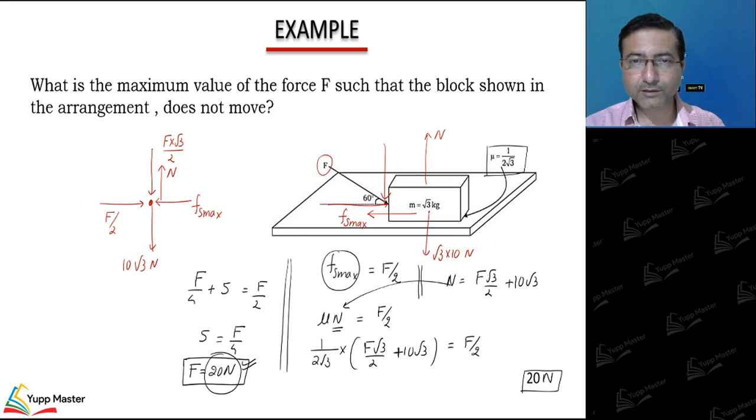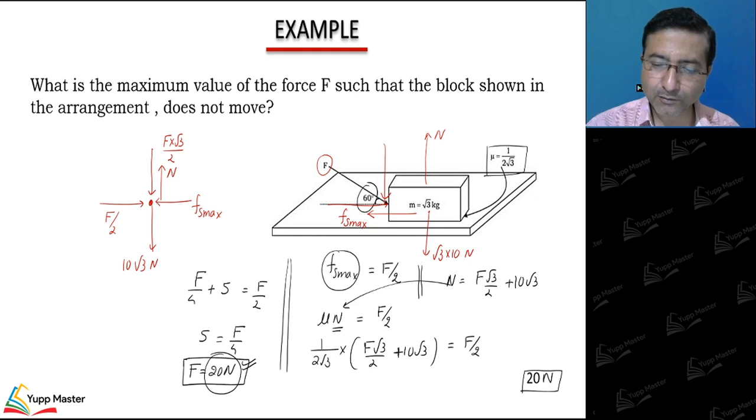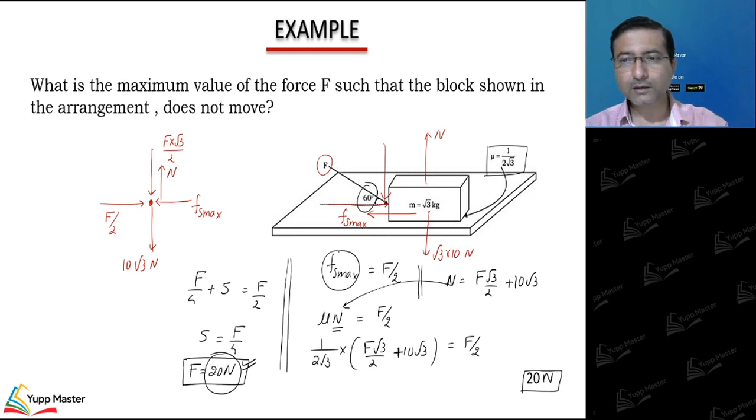So the difference between the previous problem and this problem: in the previous problem I didn't mention the angle. You have to get the angle on your own, and with the help of the angle you need to find out the maximum force so that block does not move, or minimum force for block to move. Same thing. Here I fix the angle and I am asking what is the value of that force. So any force less than 20 won't be able to move the block. Any force greater than 20 will be able to move the block, right? Angle in this problem was fixed. Now let's move to next example. I hope it is clear.